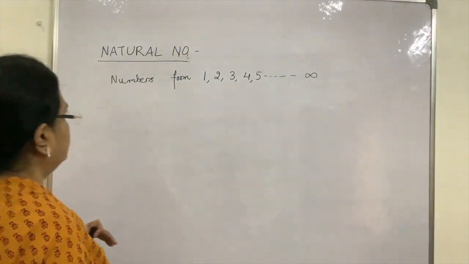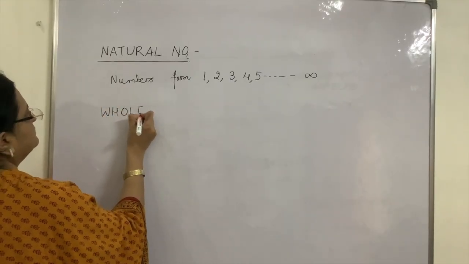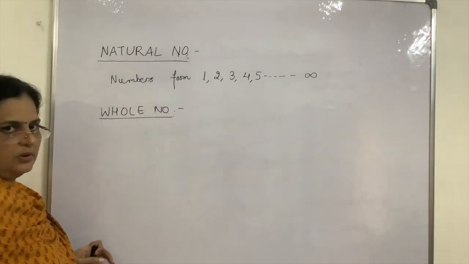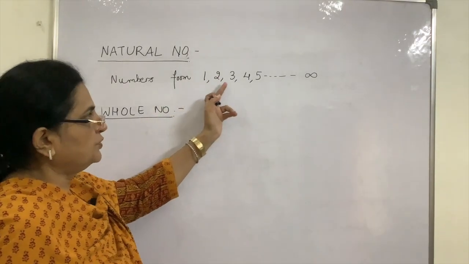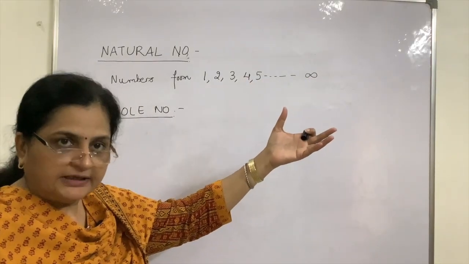Now the next type of numbers are whole numbers. Now what are whole numbers? Counting numbers you started from 1, 2, 3, 4, 5. But where is 0? Left out.